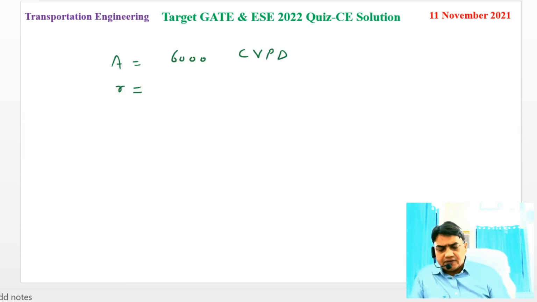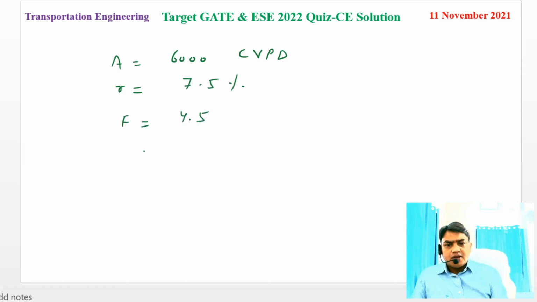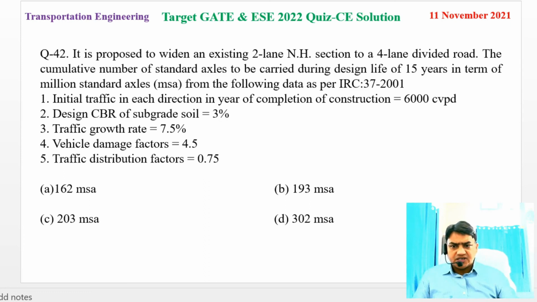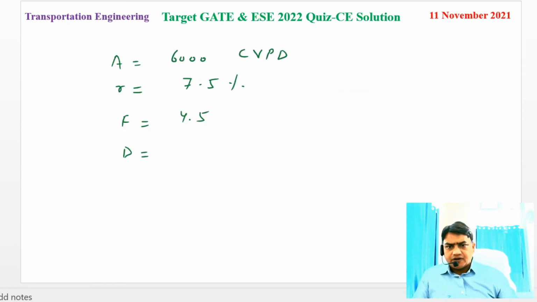The vehicle damage factor is given, that is equal to 4.5, and the lane distribution factor is 0.75.